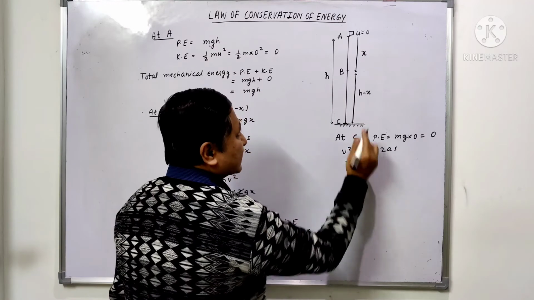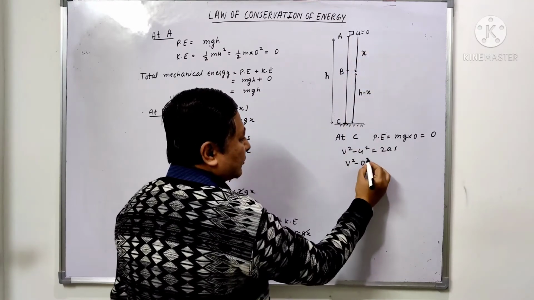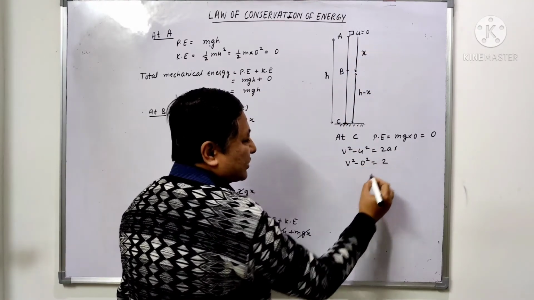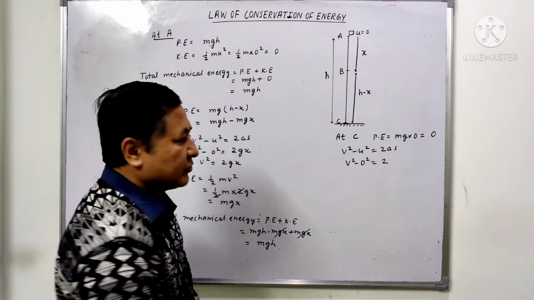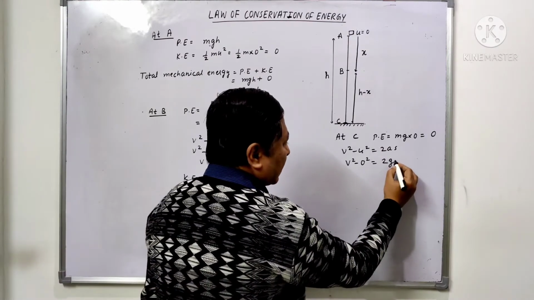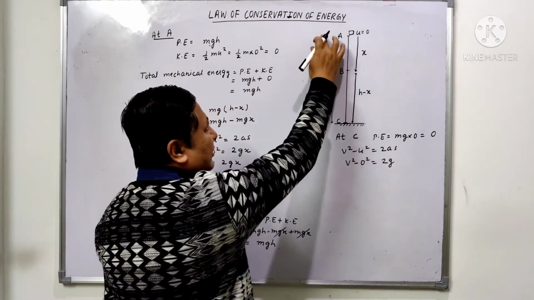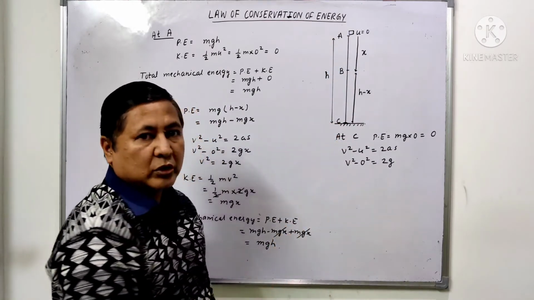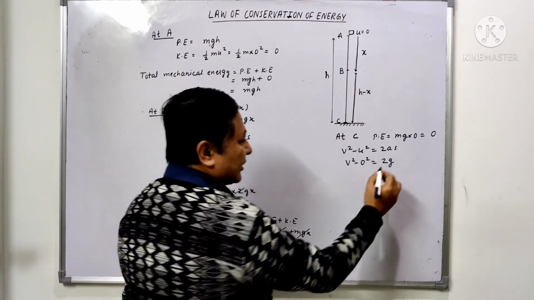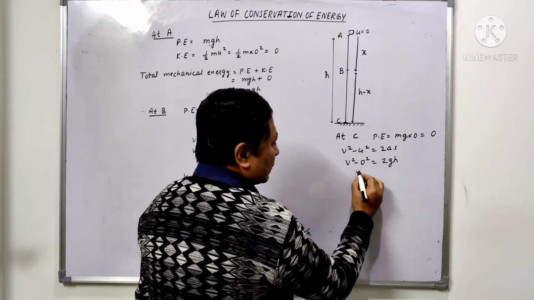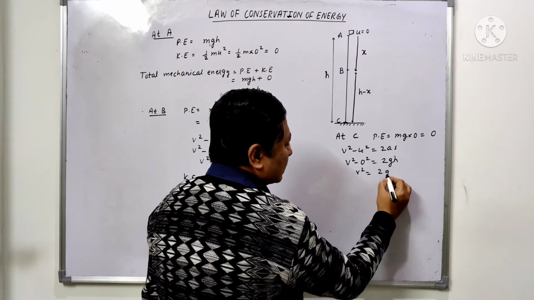So v square minus initial velocity, which was 0, equals 2, and acceleration, since it is due to gravity, is g, and the distance traveled is from here to here, that means the whole height is covered, so it will become h. So v square is equal to 2gh.